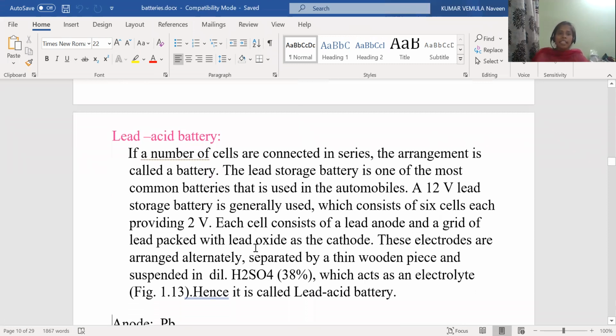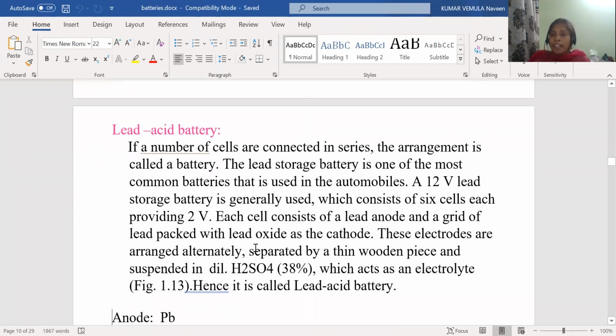So now let us see the lead acid batteries. Lead acid battery is also called the acid storage battery. I'll explain to you later, at the end of the lead acid battery, why we are calling lead acid battery the acid storage battery. In a lead acid battery, if a number of cells are connected in series, the arrangement is called a battery. If various numbers of cells are arranged in series, that is called the battery.